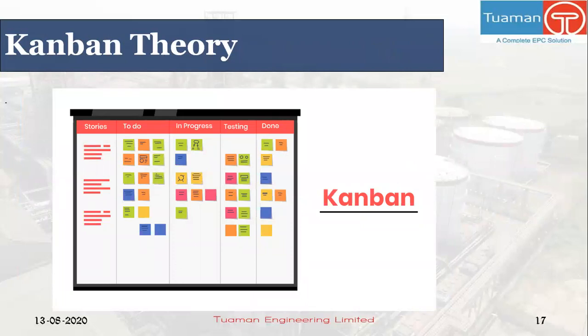Kanban helps you visualize and break down large complex projects into manageable bite-sized tasks. Using a Kanban board can help you stay focused, making sure you are doing the right things. Kanban is a lean approach developed as a mechanism to pull materials and parts throughout the value stream on a just-in-time basis. In Japanese, the word Kanban means card or sign and is the name given to the inventory control card used in a pull system.